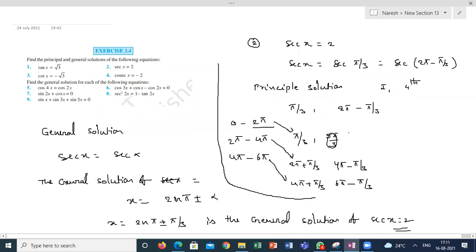So this will be written as 0 plus pi by 3, 2 pi minus pi by 3, 2 pi plus pi by 3, 4 pi minus pi by 3. The same way we can write it like this, where n is an integer. This is important. You have to define the n value, whether n is an integer, natural number, or fraction, whatever it is, you have to mention it. It should be mandatory. If done, I will move to the third question.